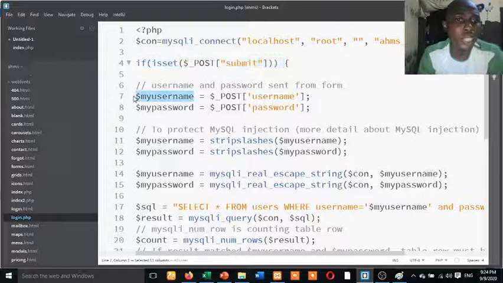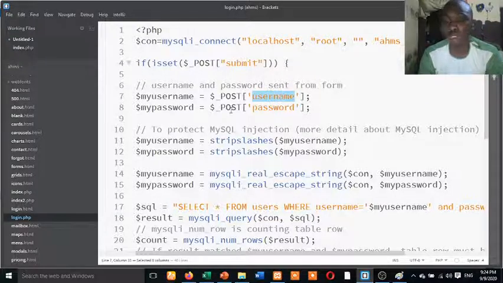I call it myusername so that I can differentiate it from this one. You know, the username of this one is the HTML element, that username that I asked you to take note of. I declared a variable myusername. I stored this POST of that HTML element inside it. I declare another variable, mypassword. I stored this thing inside. You see, just these variables are okay.